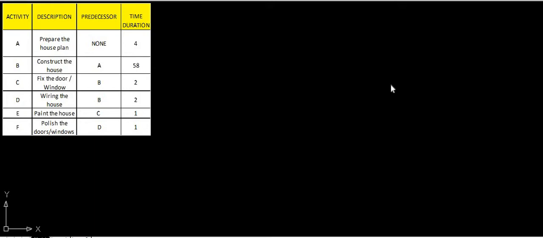Today we will start the lecture on construction management and law. In last lectures we have seen the various concerns regarding the critical path method and the PERT method, that is the program evaluation review technique. These two methods are very important. So today we will study the problems related to critical path methods.